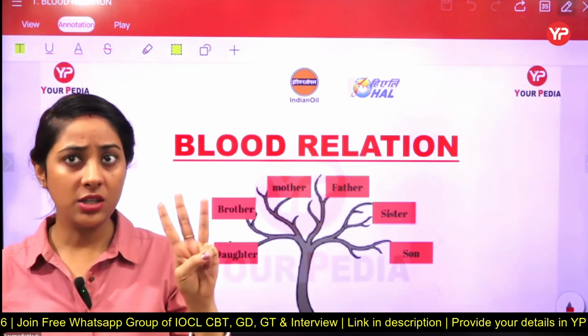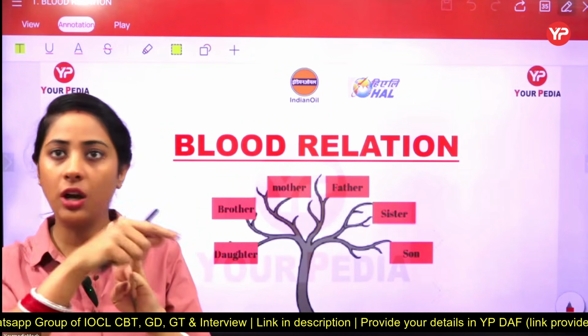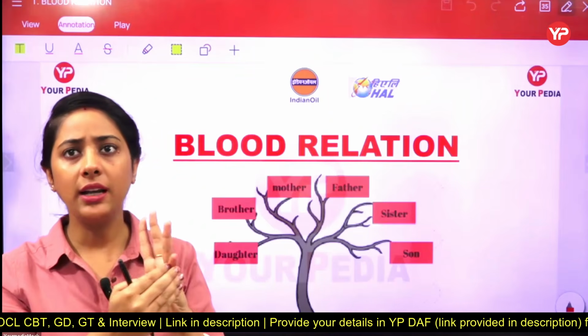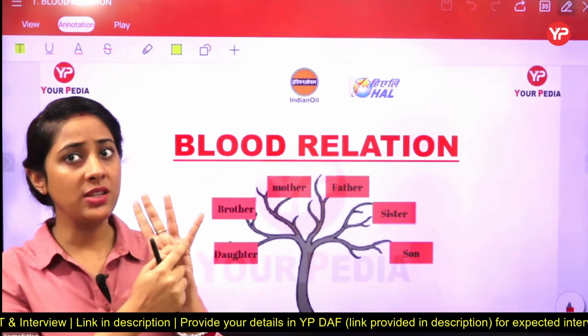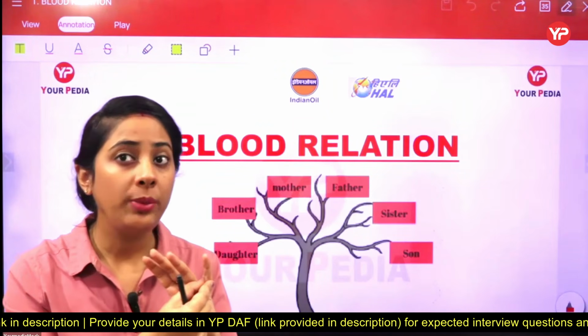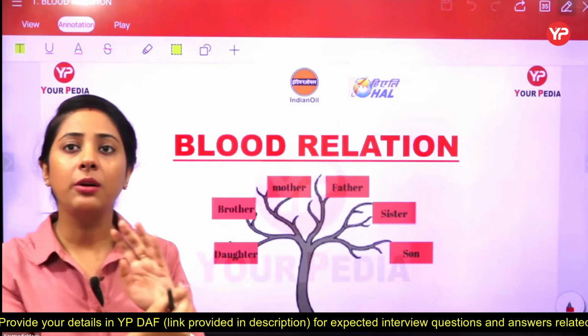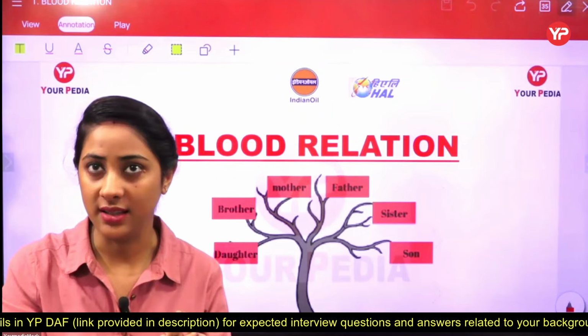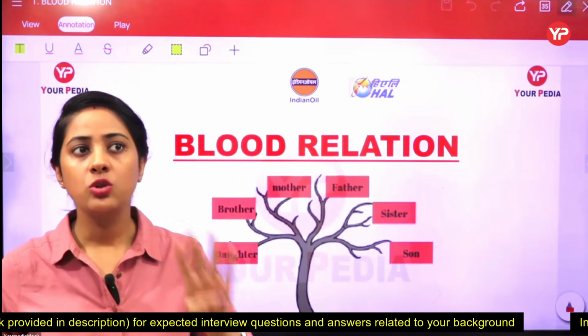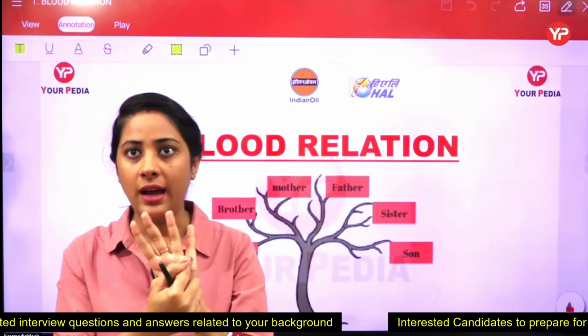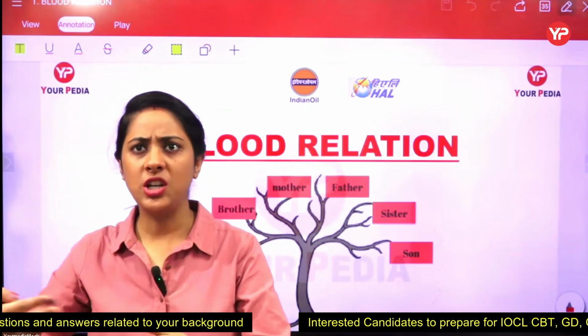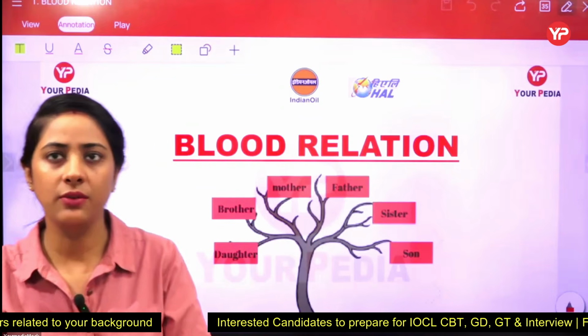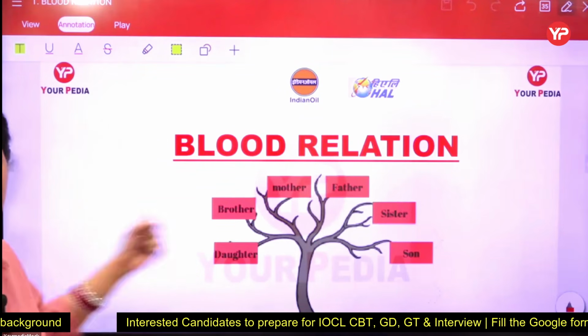After that, the next generation is of yourself and your brother and sister. And after that, if you get married and come to the next generation, then you become the parents, and your son and daughter are there, which means your children. So now we know that basically 4 generations are going on, and after that one, the next generation, and so on, it flows like that. So that's why this is a family tree.